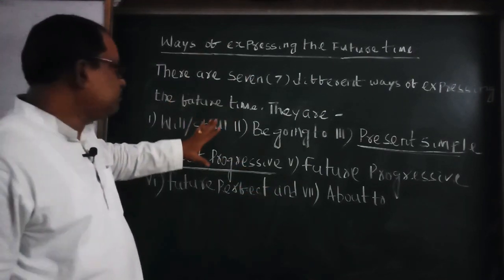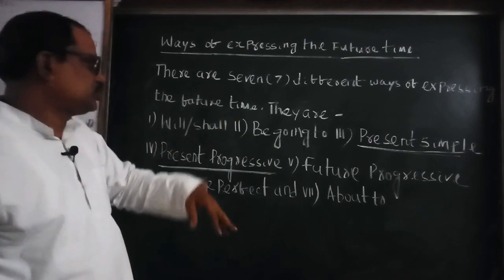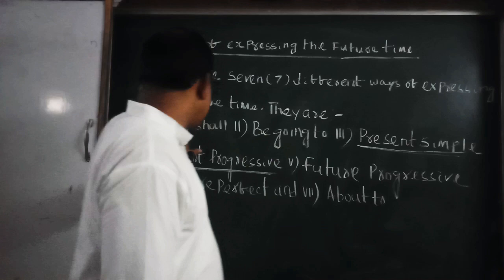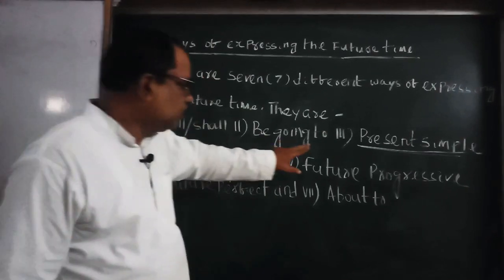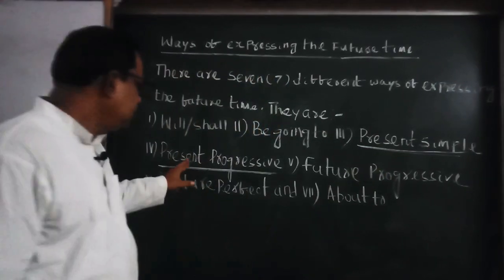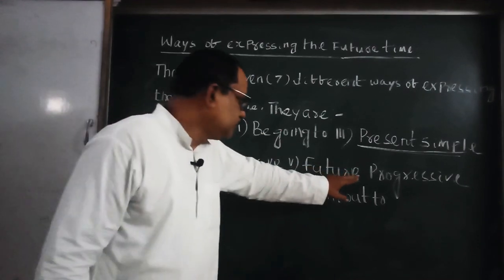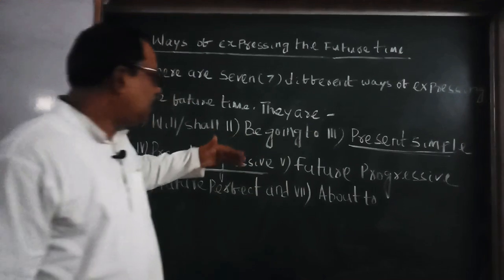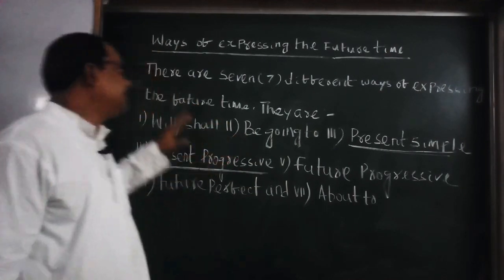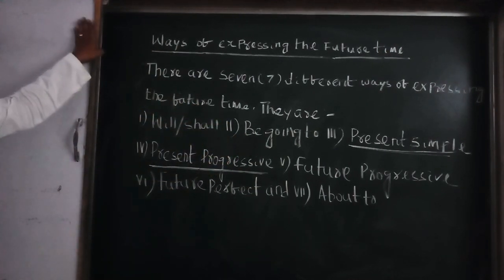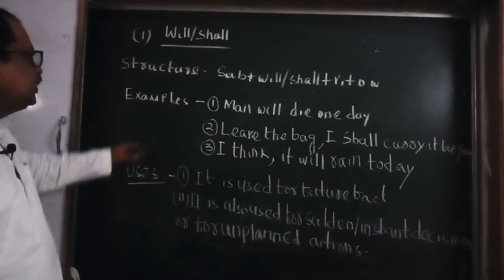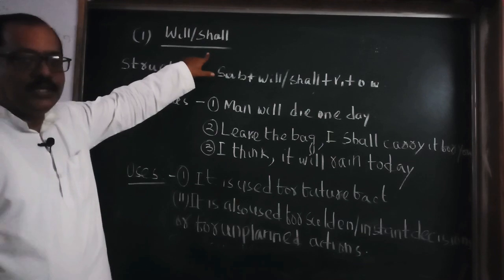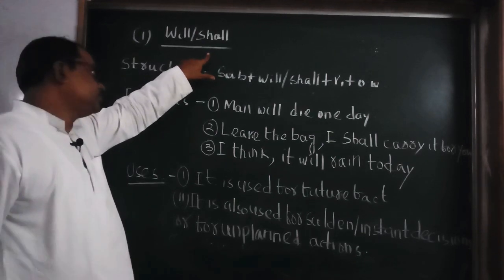So in future time we can use these 7 structures. Again I am calling the 7 structures. First one is will and shall, be going to, present simple, present progressive, future progressive, future perfect and about to. Now we will discuss one by one in detail. Okay students, let's discuss the first one, will shall, that is used for future time.